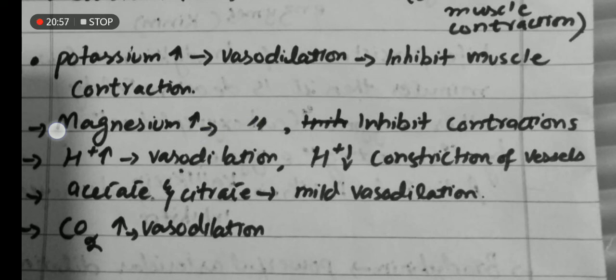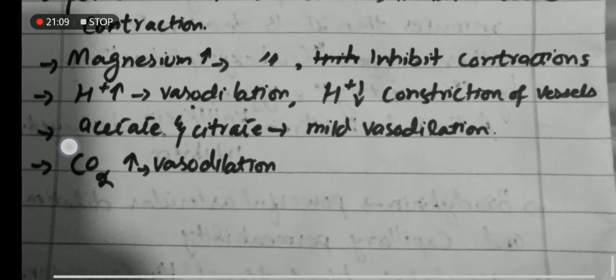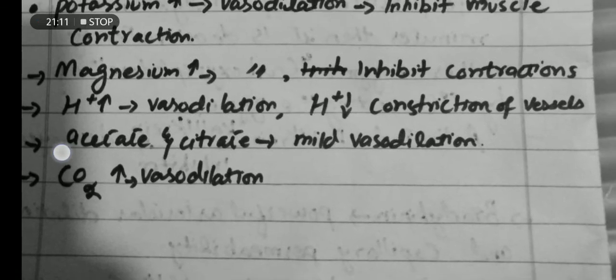Calcium, when it binds with troponin, causes contraction, and when calcium is blocked by magnesium, vasodilation definitely occurs. When the concentration of hydrogen ions increases, it causes arteriolar vasodilation. An increase in the concentration of H positive is also known as a decrease in pH. And if the concentration of H positive decreases, it causes constriction of vessels.